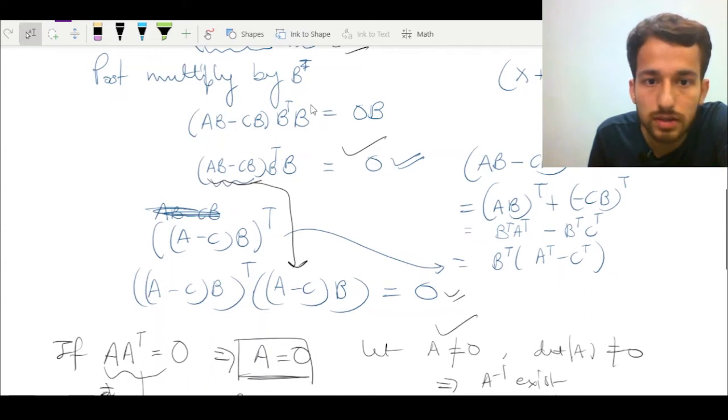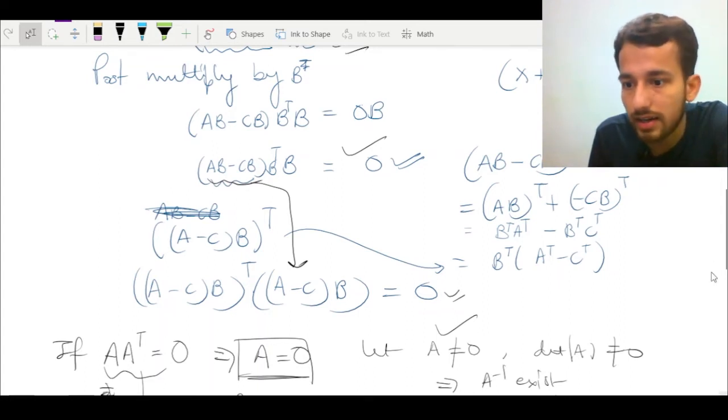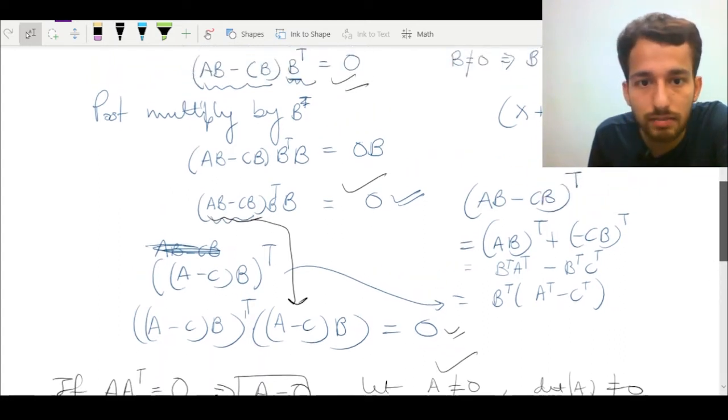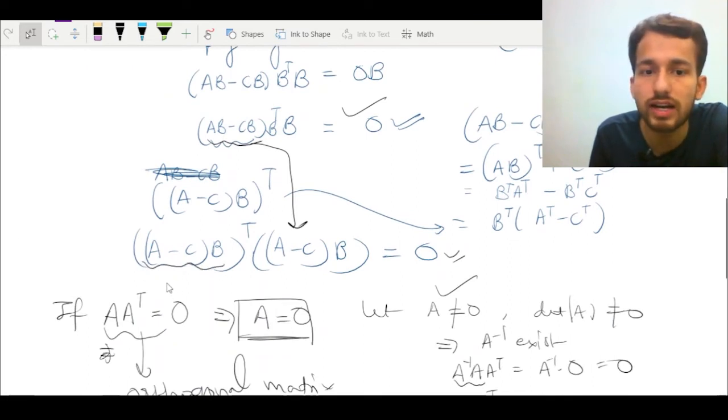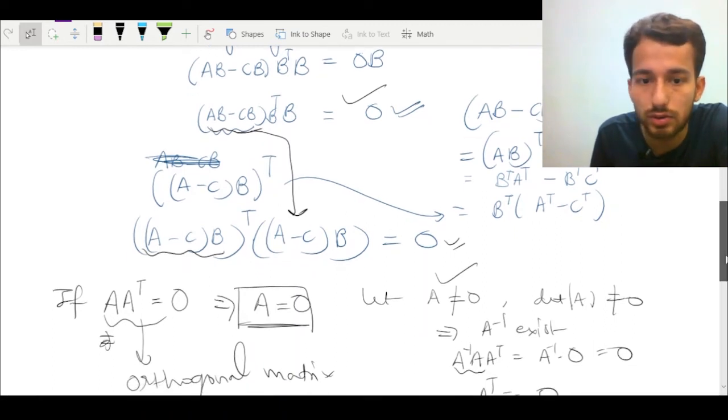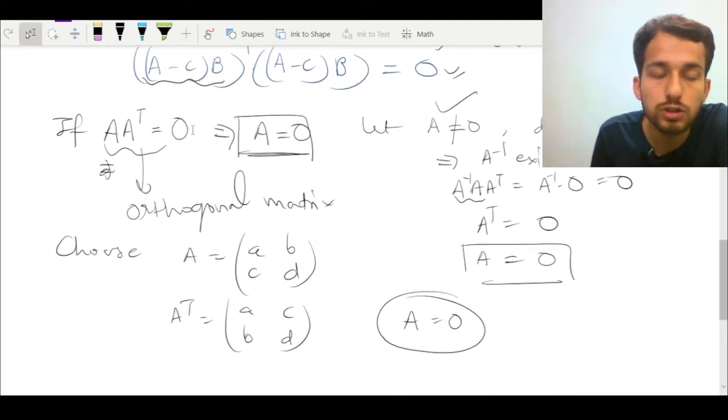So we have to post multiply, rather than by B, we can multiply with this factor A minus C times B, and of course its transpose, on both sides. So the resulting equation will be this. You have to do that step by post multiplying with this transpose on both sides.